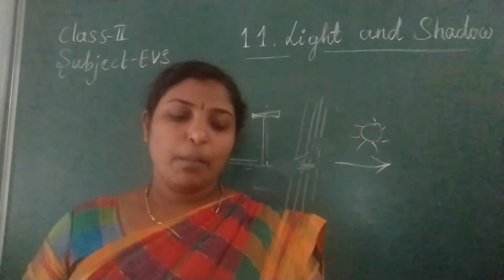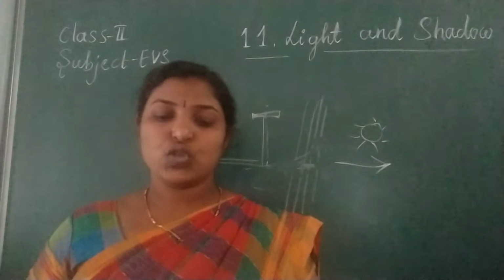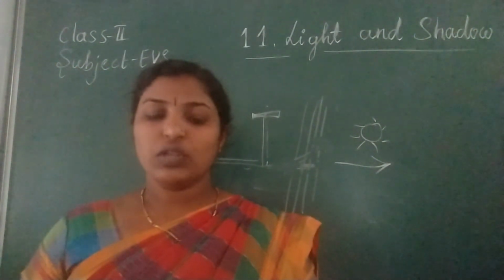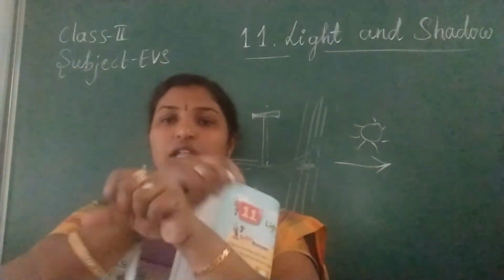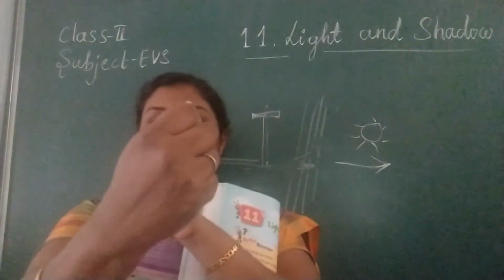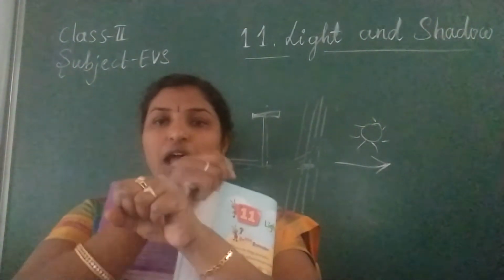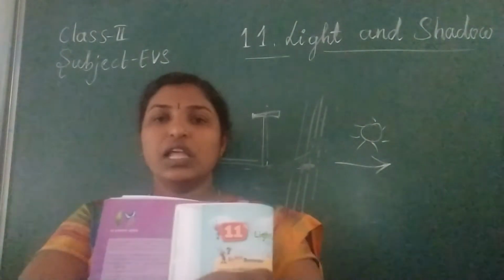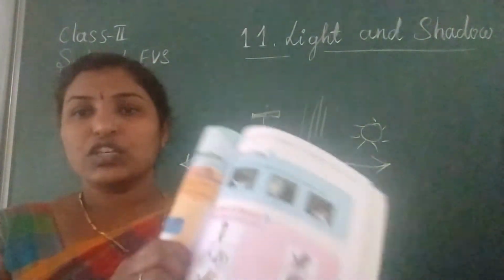Let us make some interesting shadows on the wall using our hands. You know very well about this. If we hold our two hands like this, and opposite we keep any light material, and this side is a wall, then whatever shape our hand makes, that type of shadow we will get on the wall.